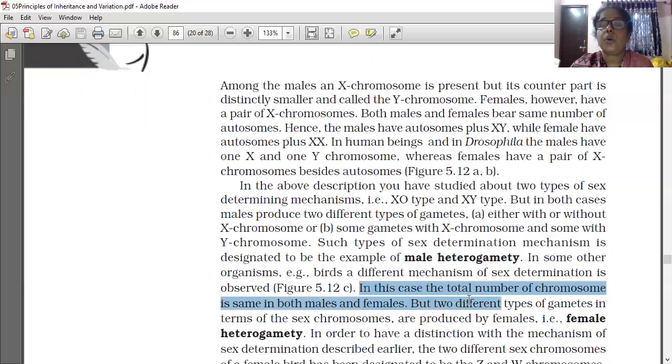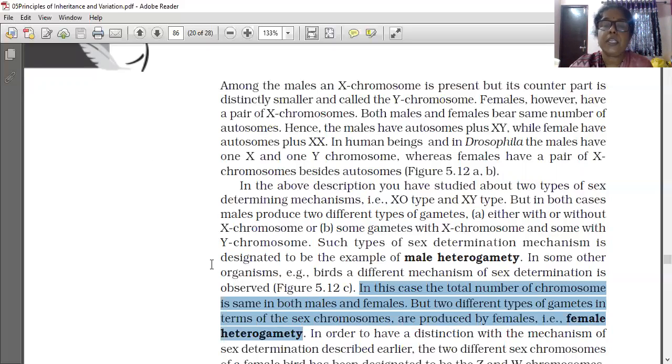In this case, the total number of chromosomes is the same in both male and female. But two different types of gametes in terms of sex chromosome are produced by females. That is female heterogamy. So female heterogamy is a characteristic of birds, and male heterogamy is a characteristic of both insects and humans. Did all of you understand the meaning of heterogamy? Two types of gametes can be produced. Homogametic means only one type of gamete can be produced.